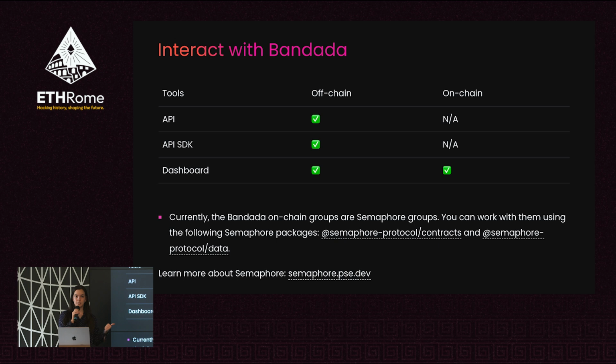It has identities, which you can use for Bandada too. It has groups, and it also has zero-knowledge proofs for the anonymity part. And Semaphore and Bandada are compatible for off-chain and on-chain groups. You can learn more about Semaphore on this website, semaphore.eth.